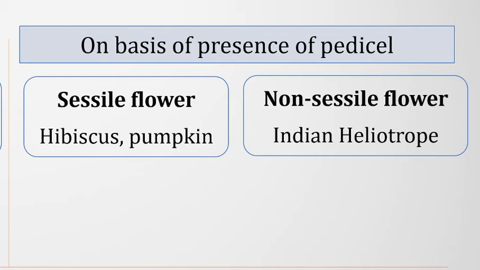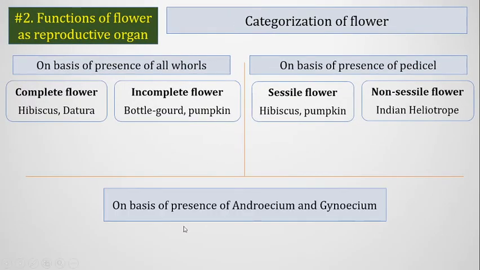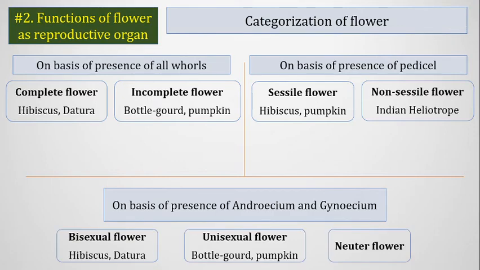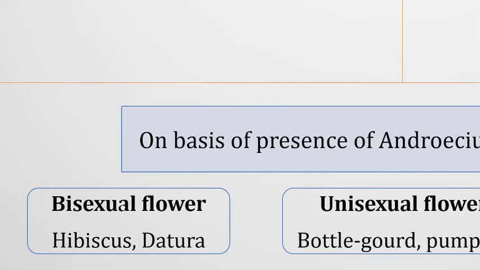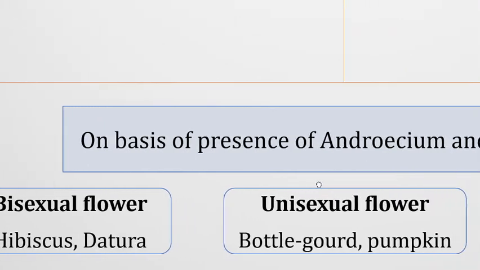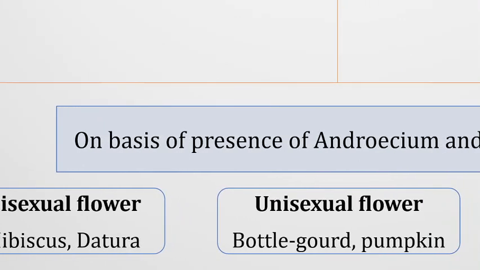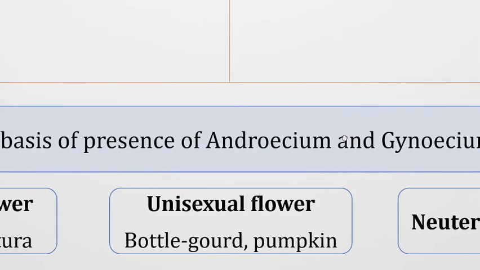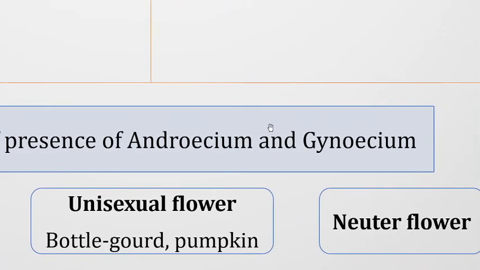Inshallah, we will see the examples with photos next. And then, on the basis of presence of androecium and gynoecium, we can categorize them into 3. Some flowers are bisexual flowers that contain both androecium and gynoecium. Some flowers are unisexual that contain either a male part or a female part, and some flowers are called neuter flowers. That means these flowers don't contain both male and female parts.